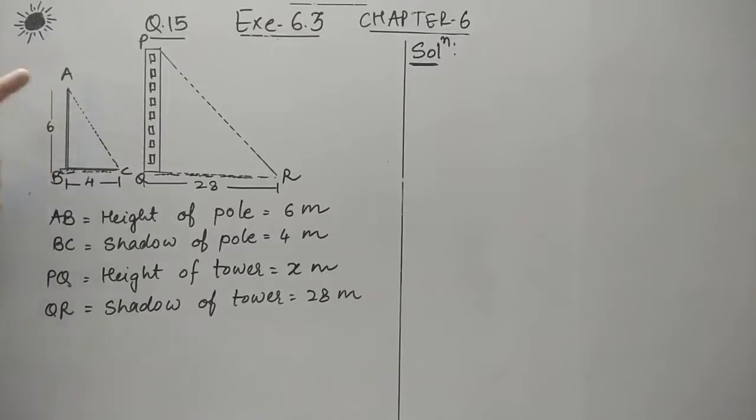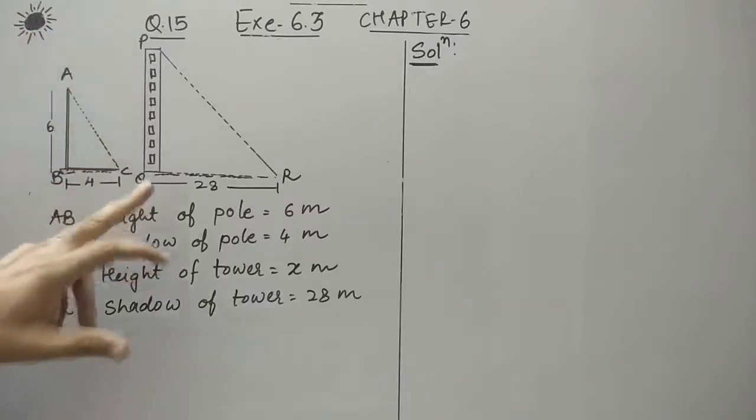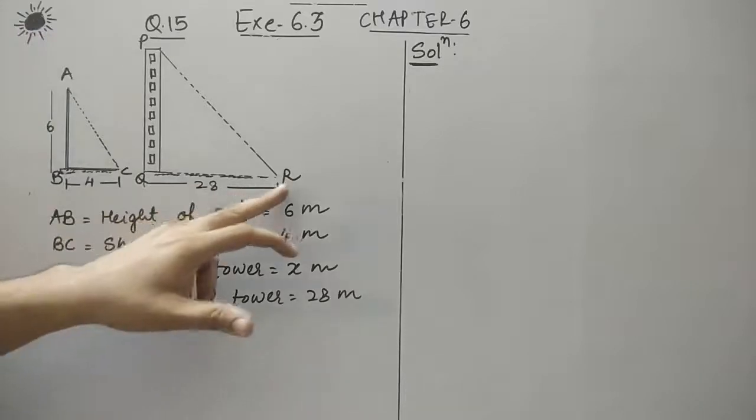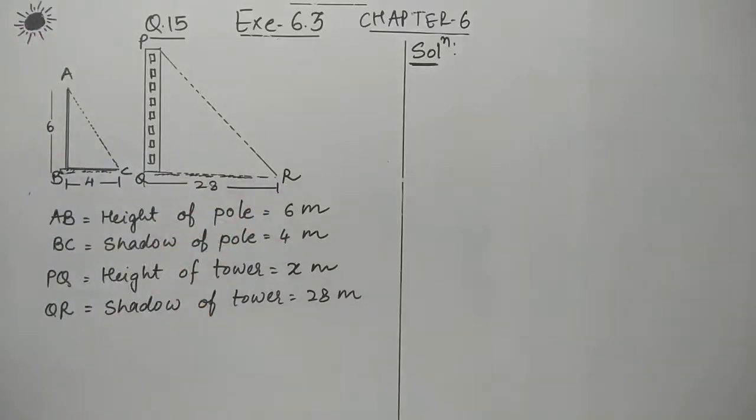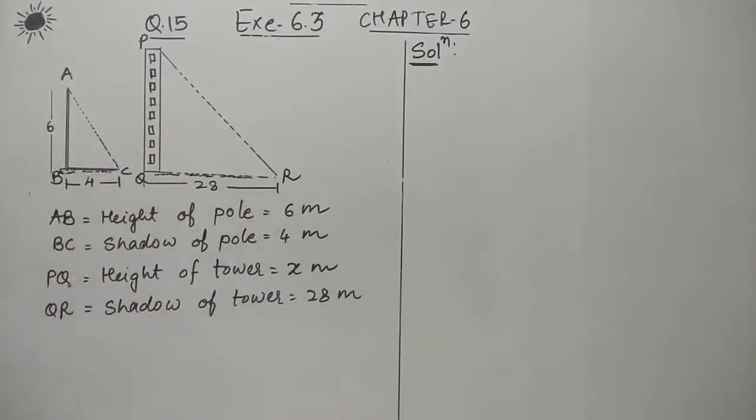That is, I have just drawn a triangle to explain its form. One more thing is given at the same time. This is the tower, or we can say the building, tower PQ. The length of the tower is not given. Sorry, the shadow of the tower is given, 28 meters. So we have to find out what could be the length of this tower.